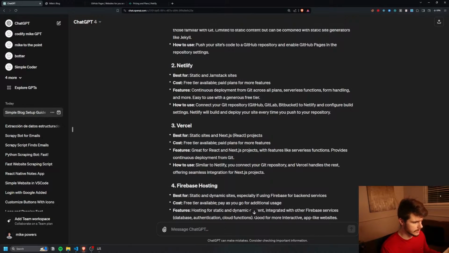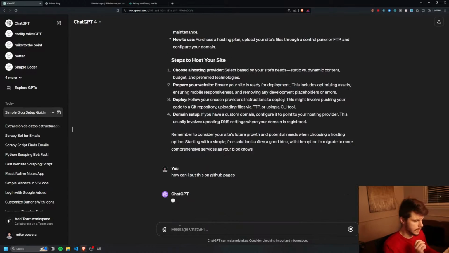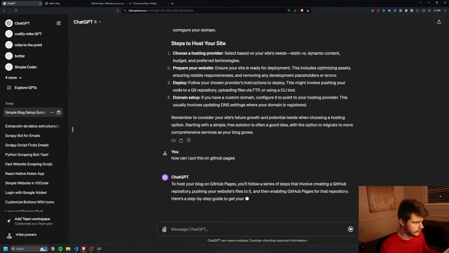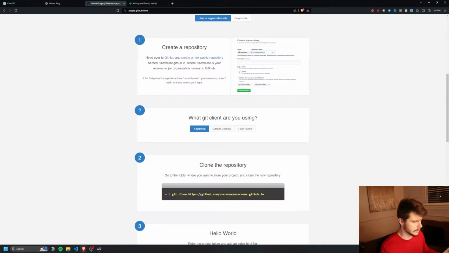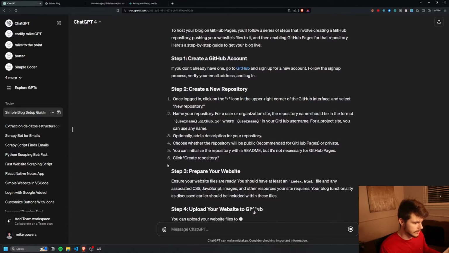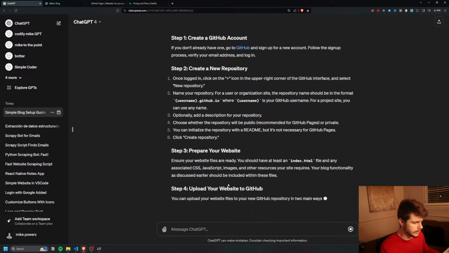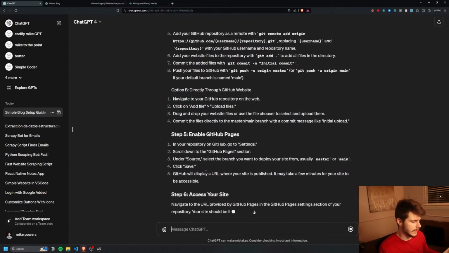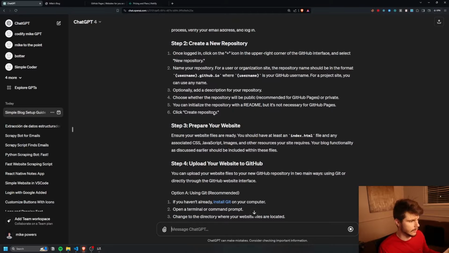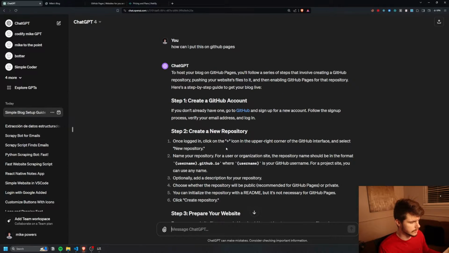Awesome. So what if I want to put this on GitHub Pages? How can I put this on GitHub Pages? So if I come on over to GitHub Pages, oh, it even has a little step-by-step right here. Make a GitHub account, create a repository, prepare the website, upload your site to GitHub. Okay, so it's giving us a step-by-step outline of what we can follow to get our site posted to GitHub Pages.